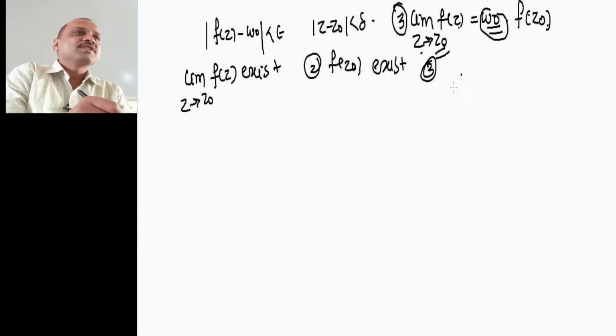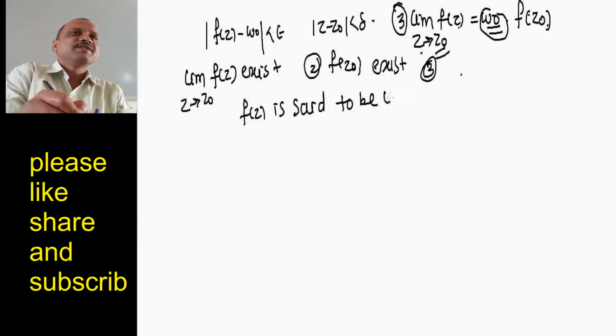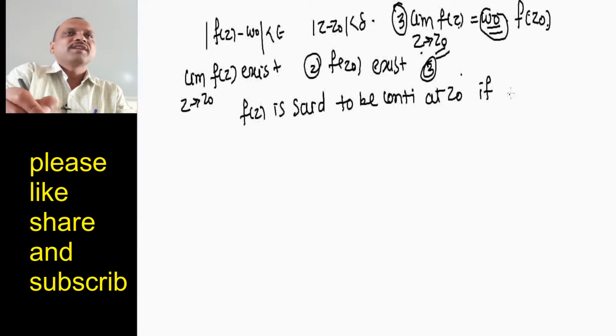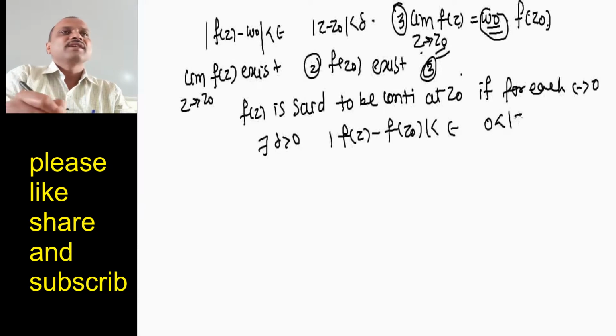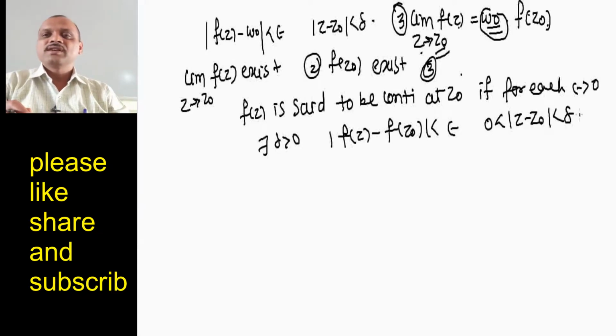The function f of z is said to be continuous at z0 if for each epsilon greater than 0 there exists delta greater than 0 such that mod of f of z minus f of z0 is less than epsilon whenever mod of z minus z0 is less than delta. If this condition is satisfied, the function is said to be a continuous function.